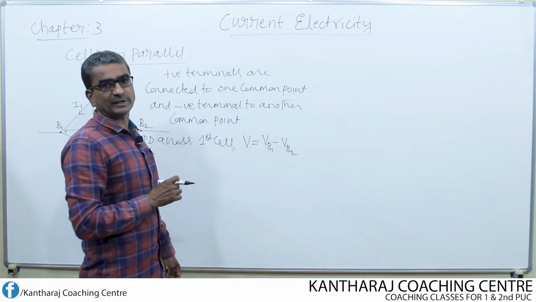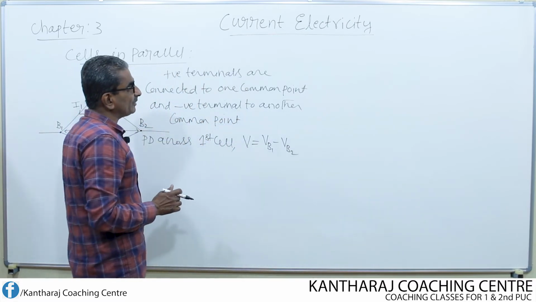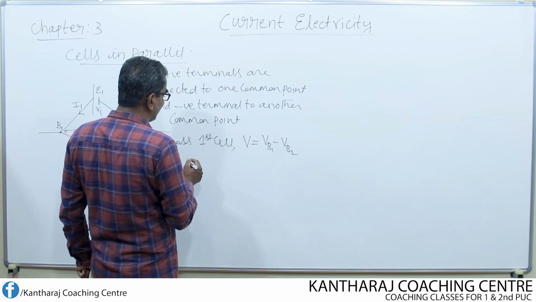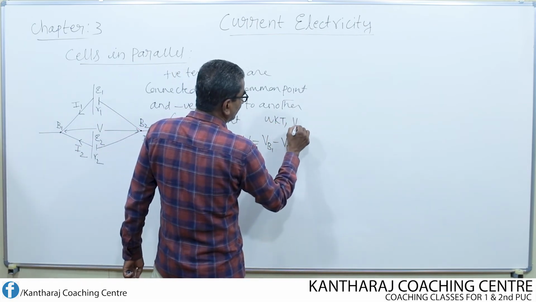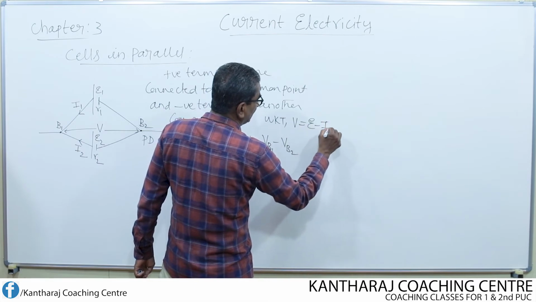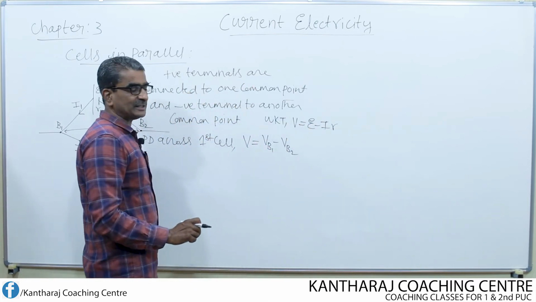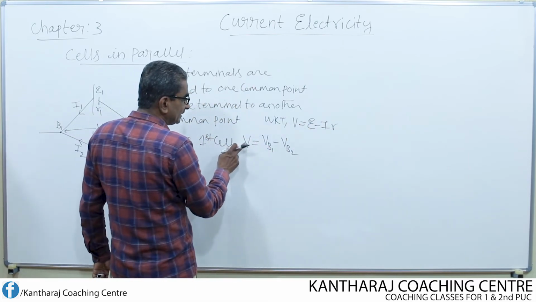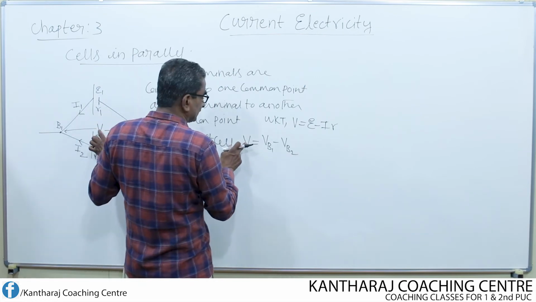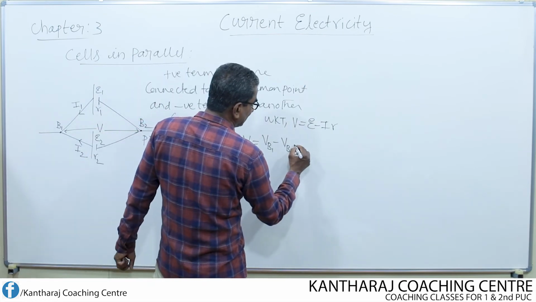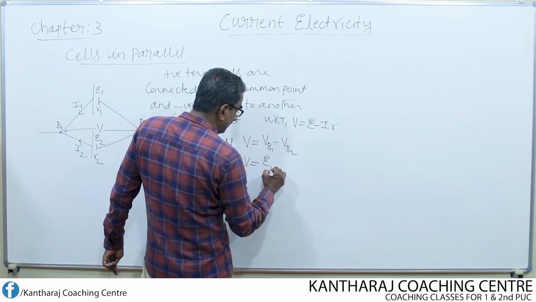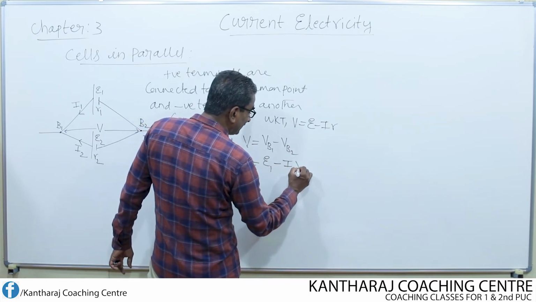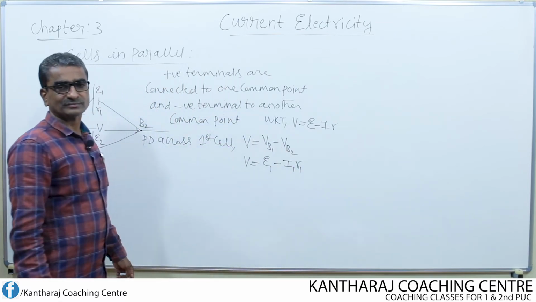In this way also we can write. I use the equation we already know: V equal to E minus I into R, the terminal potential difference across the two terminals. Now let us write for the first cell, the potential difference is V. According to this equation, it is equal to E1 minus I1 into R1.